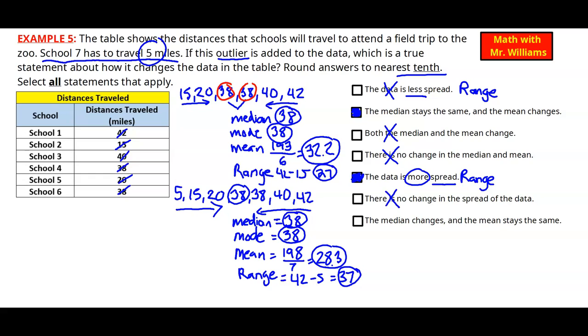And lastly, the median changes and the mean stays the same. Well, we proved earlier that the median actually stayed the same at 38, but the mean changed. The mean changed from 32.2 down to 28.3. So this one is also false. So only 2 of those items are correct.